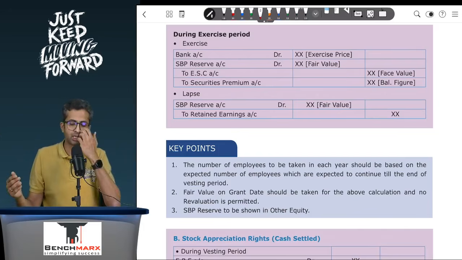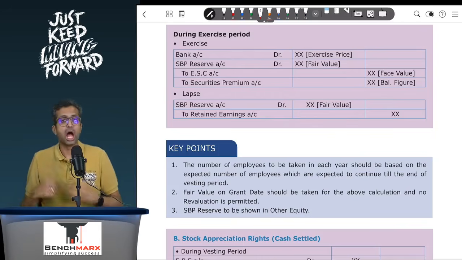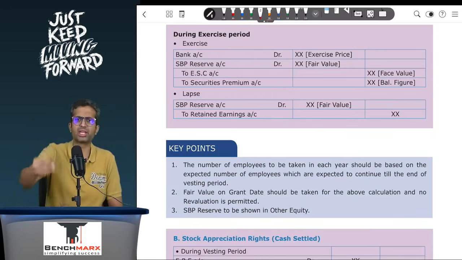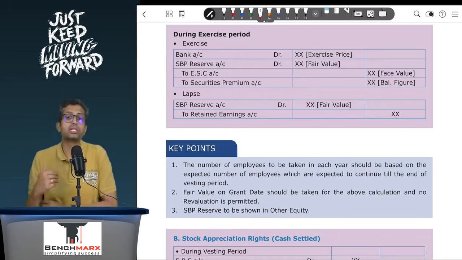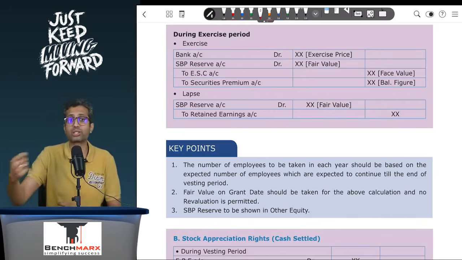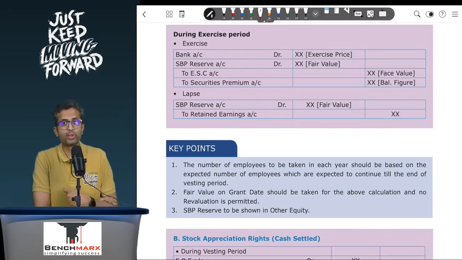So if that comes to, for example, 75, I have to pay 75. But what if in my ledger I've recorded an SBP liability of 60 only? Typically, if the vesting happens on 31st March 27, exercise also happens on 31st March 27, then usually the values would be the same. But it is very much possible that if the exercise period is 1 or 2 years, and then you decide to exercise, for example, on 30th September, in your balance sheet, at the last balance sheet date, you have shown this SBP liability, let us say, at 60. But when you go to pay, there has been further appreciation, you end up paying 75.